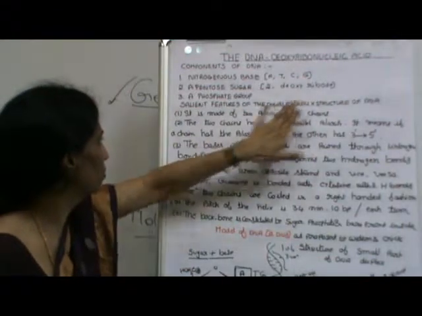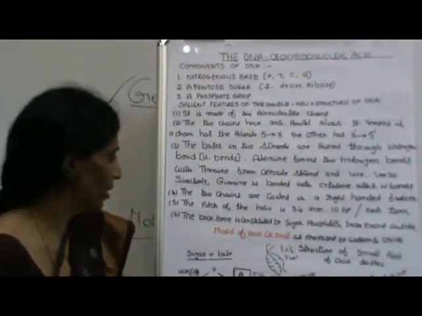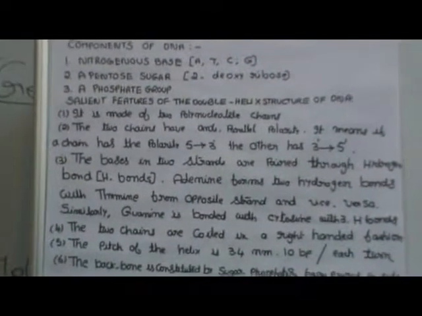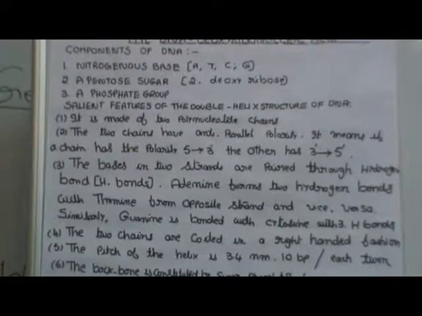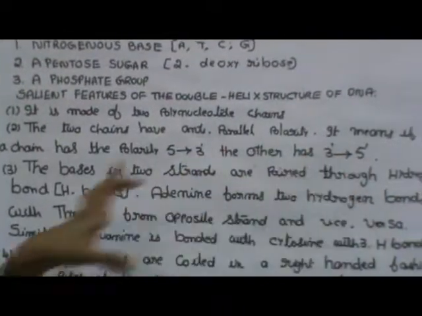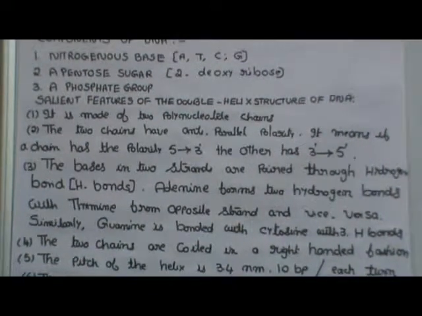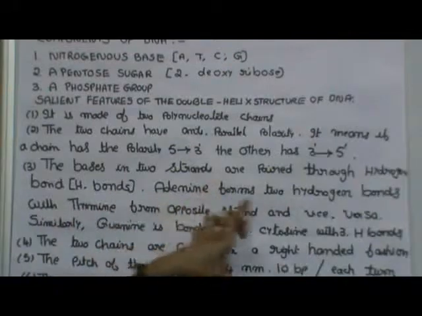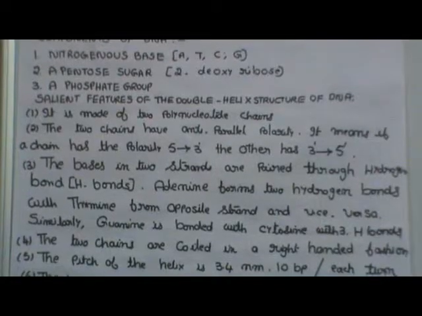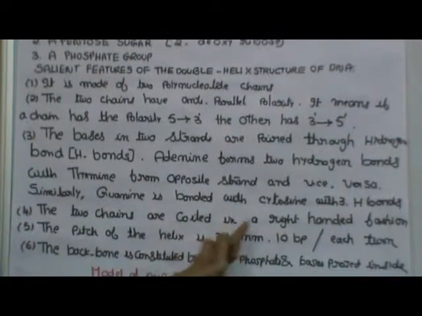And now salient features. As you know now, it is made up of 2 polynucleotide chains. The 2 chains have anti-parallel polarity, 5-3 and 3-5. Now you know why the names 5-3 and 3-5 are given: because of the terminal position of the carbon of the corresponding opposite chains. It means one has the polarity 5-3, the other has 3-5. The bases in the 2 strands are paired through hydrogen bonds. Now you know how they are bonding. Adenine always forms 2 hydrogen bonds with thymine from the opposite strand, and cytosine always forms 3 hydrogen bonds with guanine. The 2 chains are coiled in a right-handed fashion.